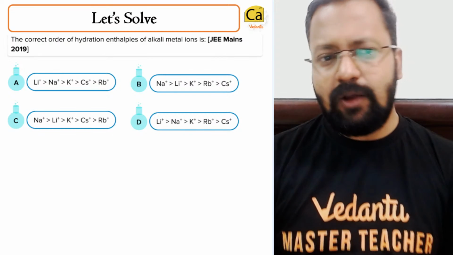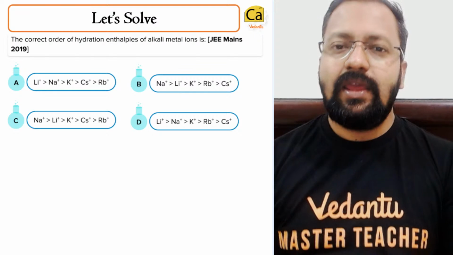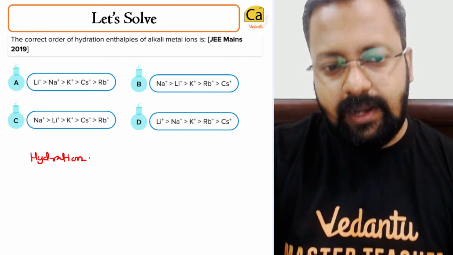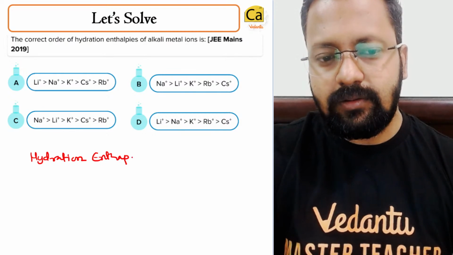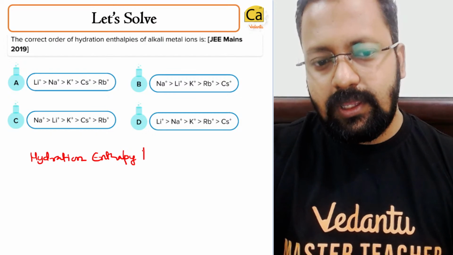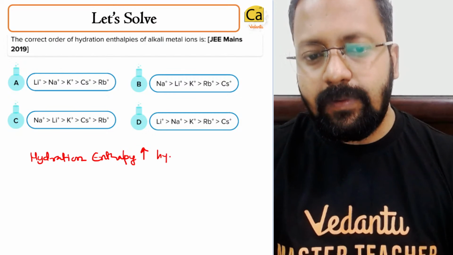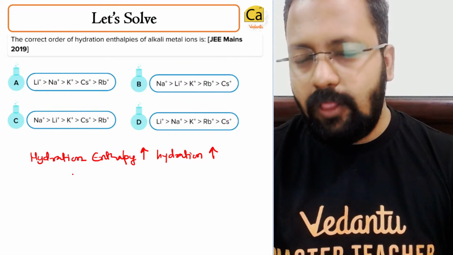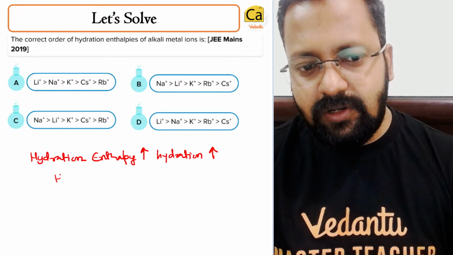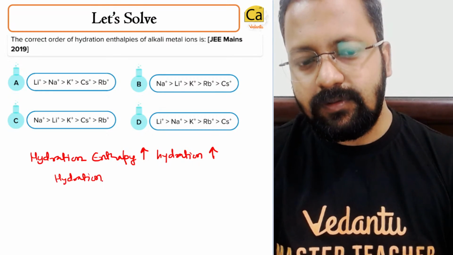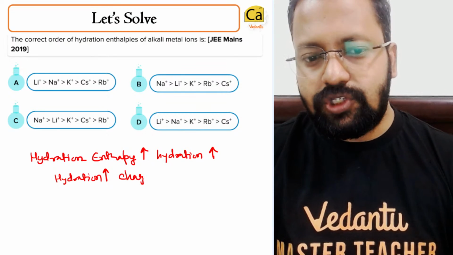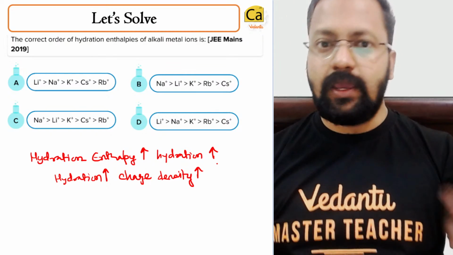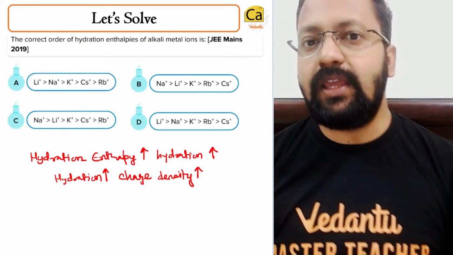The most appropriate, how do you identify hydration enthalpy? Hydration enthalpy increases if hydration increases, okay, and hydration will increase if charge density increases. Okay, if charge density increases.